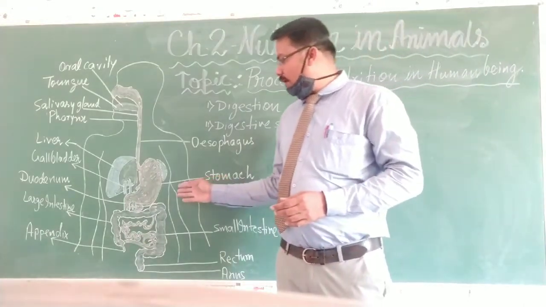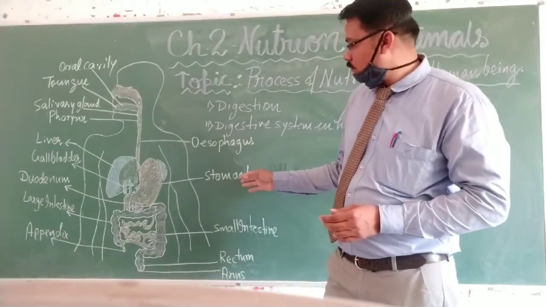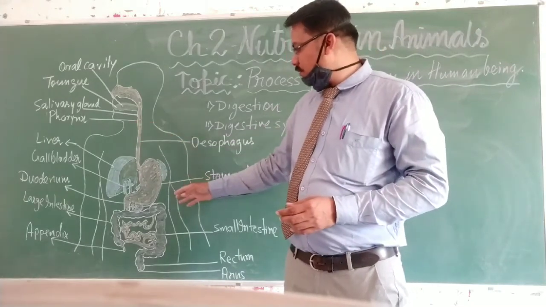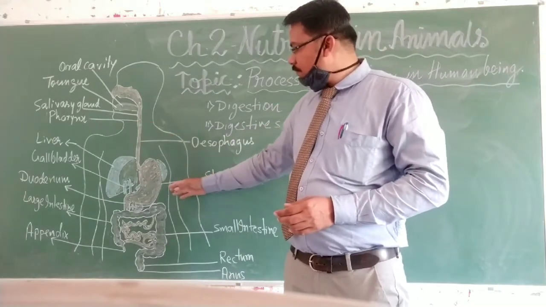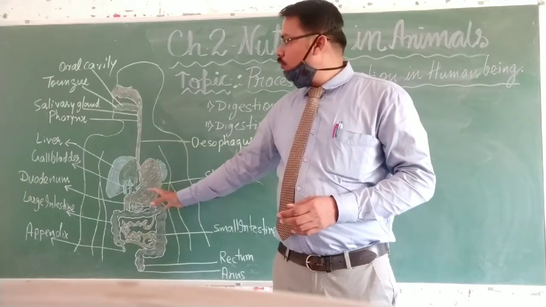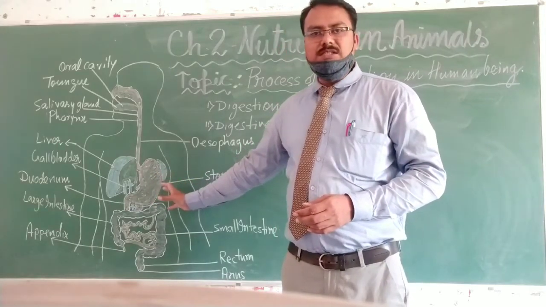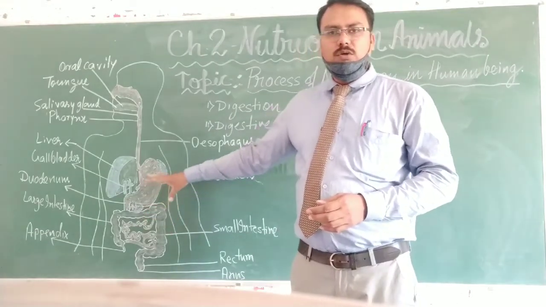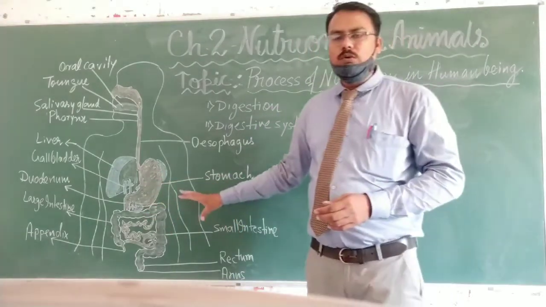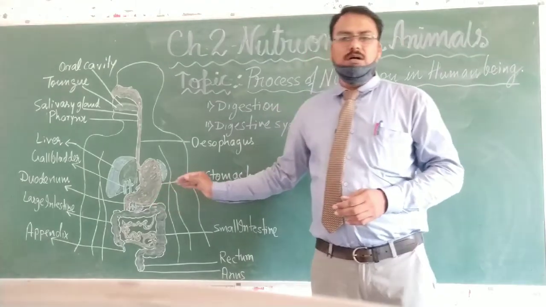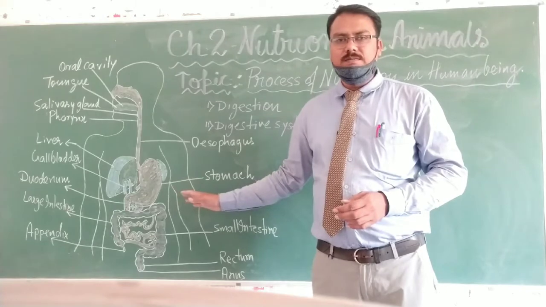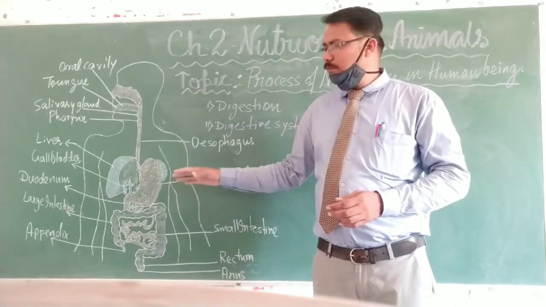And while doing so, the liver and pancreas release a few digestive enzymes that fall onto the food to digest food components like fat and protein.